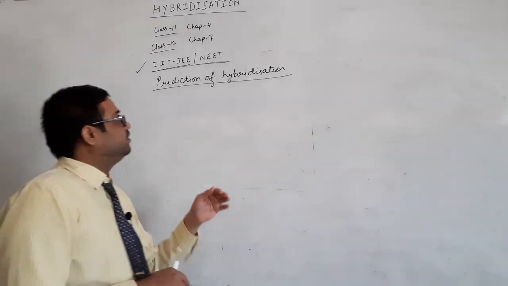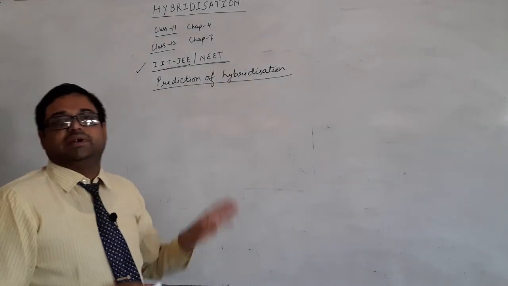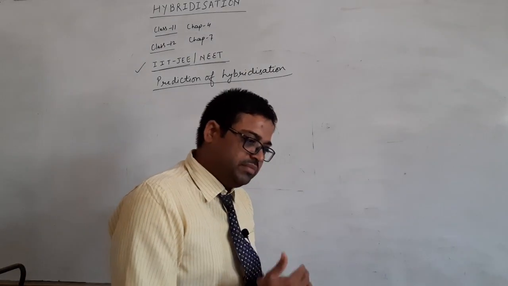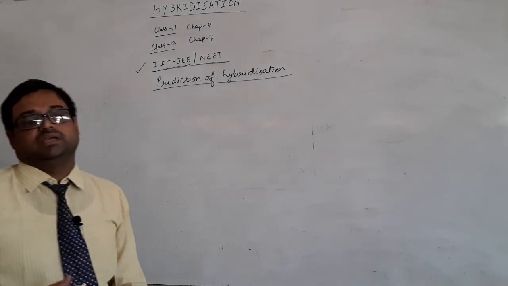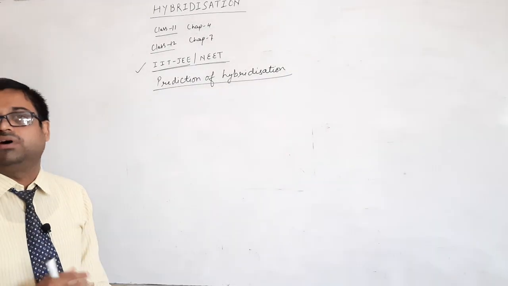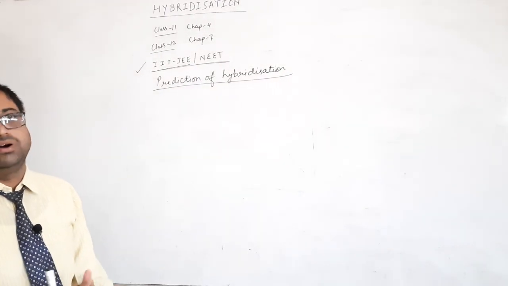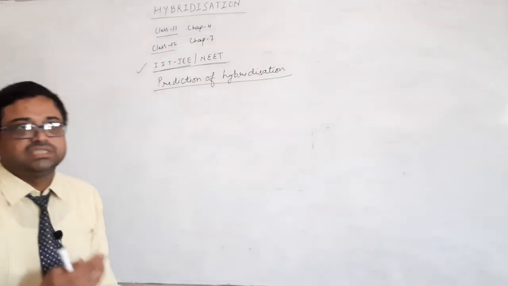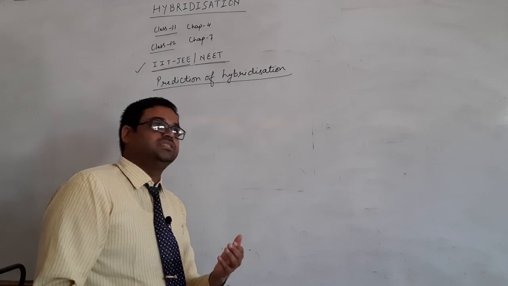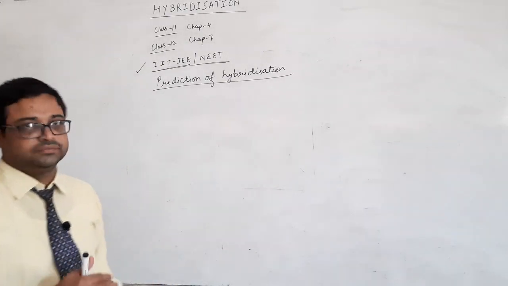hybridization. Now I come to the definition of hybridization. Hybridization means it is the mixing of orbitals. Okay, according to the definition, it is the mixing of atomic orbitals of an atom by which new hybrid orbitals are formed, and the phenomenon is known as hybridization. Clear?